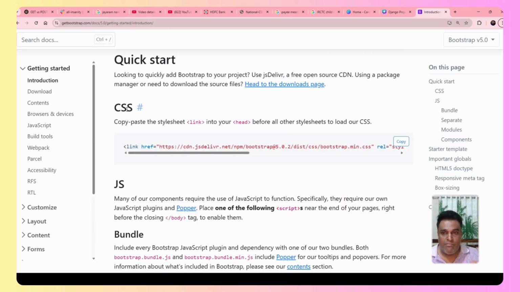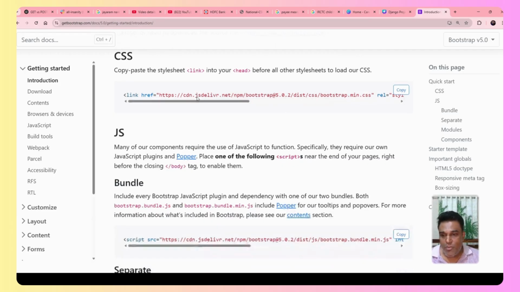All the forms and buttons will already be quite well and professionally designed, so we don't have to do the coding for every little thing. As you can see, they say you just need to copy and paste the style sheet, that is this particular link tag, inside your head tag before all the other style sheets to load their CSS. So you just need to copy this and paste it. And this is exactly what I have done inside the project. Just go through it once for your information.